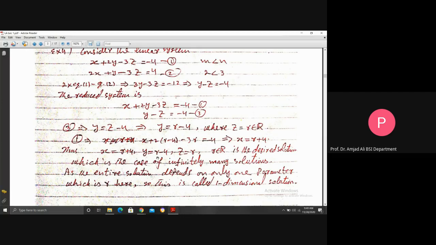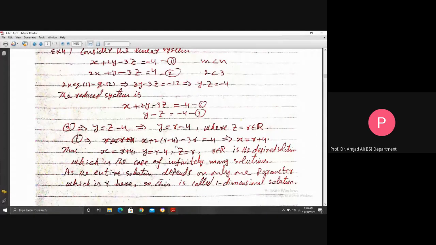Why do we say that this is the case of infinitely many solutions? As the entire solution depends on only one parameter, which is r here. So this is called a one-dimensional solution because the number of parameters here is 1.